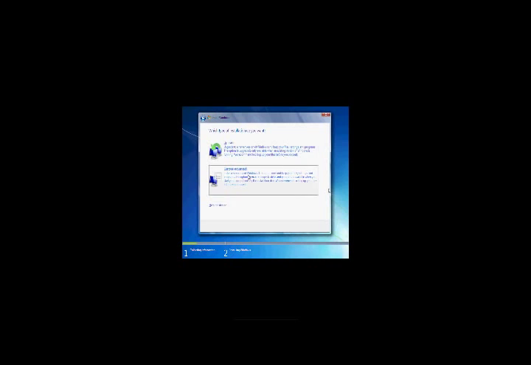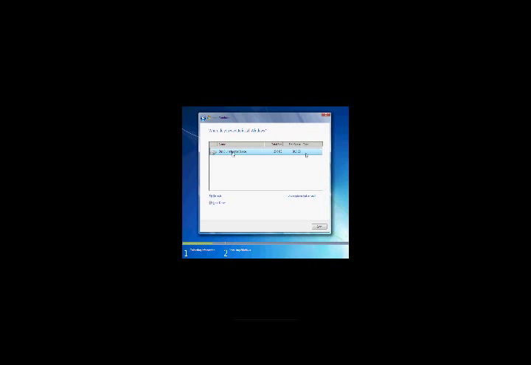So here it will show you the hard drives that are inside, basically the hard drive options, which this window gives the user the opportunity to install the operating system in whichever partition he wills.